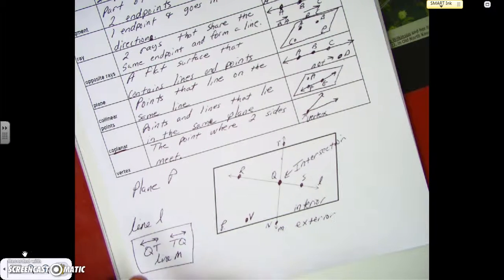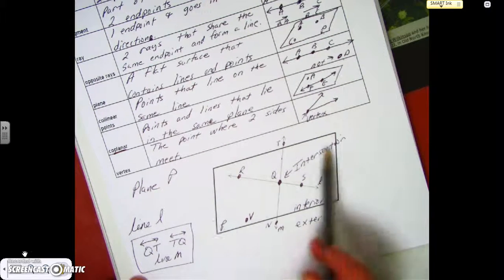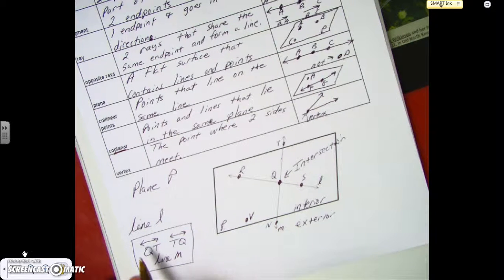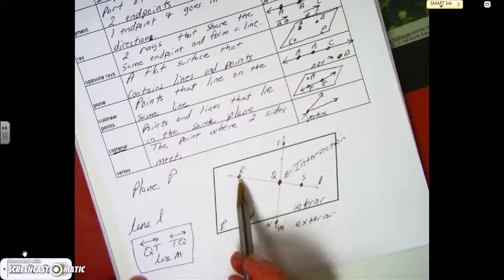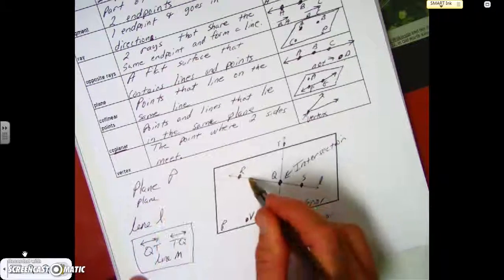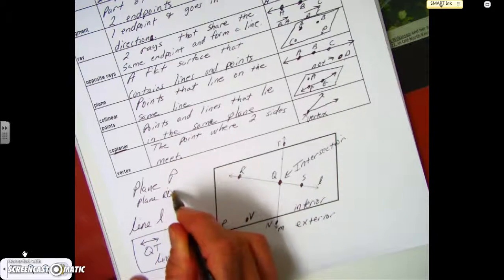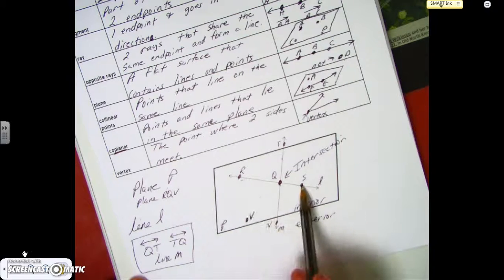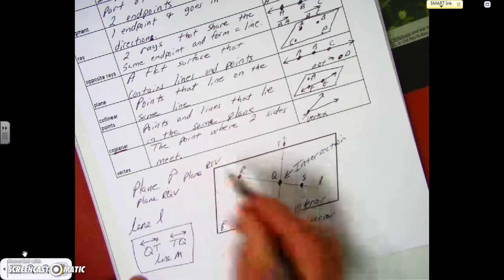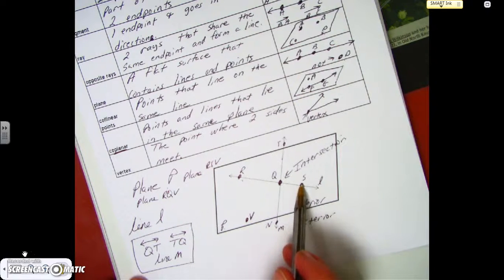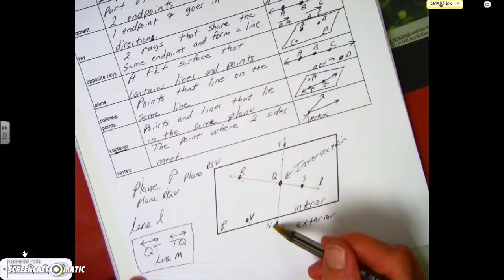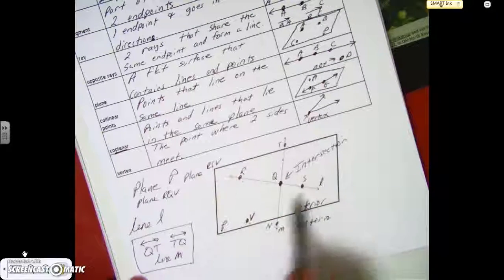And then plane P, which is this whole big parallelogram with the lines on the inside and the points on the inside, what's another way we can name it? Well, you can name it RQV. So it can be called plane RQV. Or you could also call it RSV. So when you're naming a plane, you can name 2 points on a line and then another point that's inside the plane, but we would not call it plane N or plane T because they are not inside of this plane.